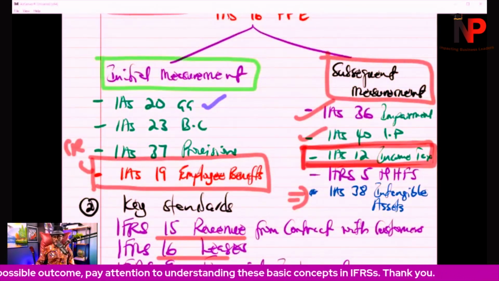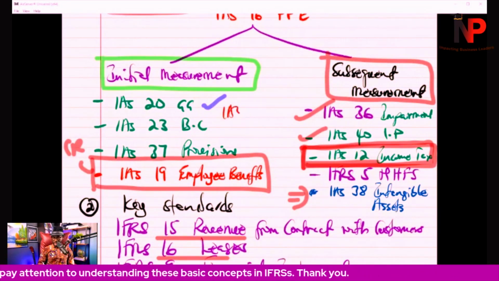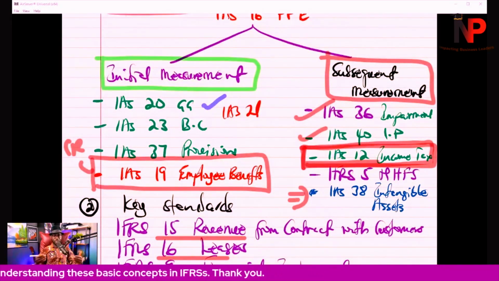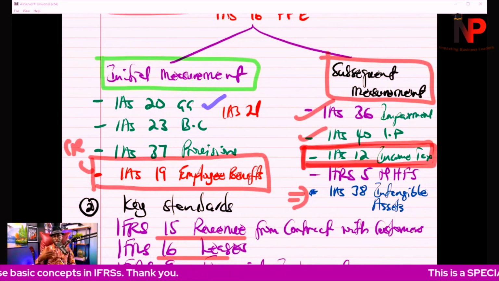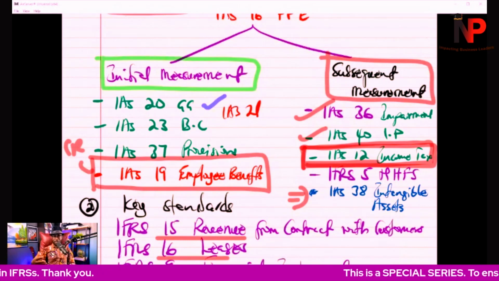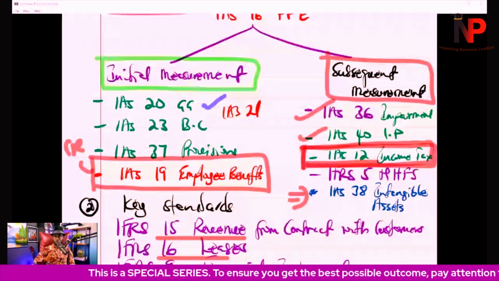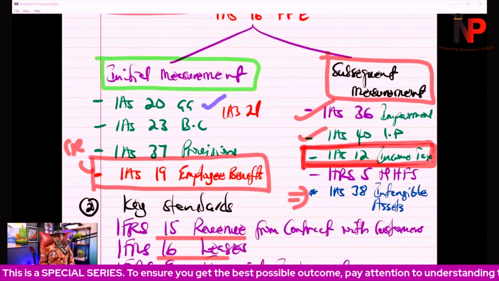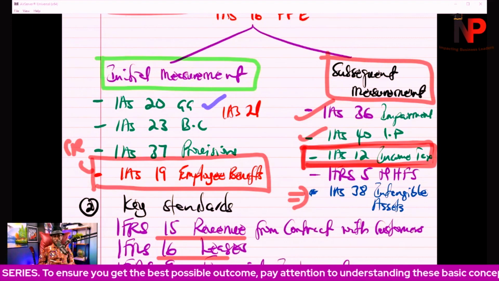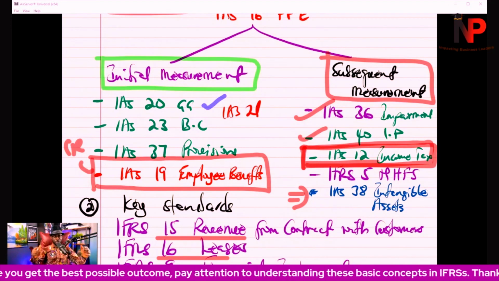Also, even in the initial recognition, we could have IAS 21, effects of changes in exchange rates, because if the asset was procured in a currency other than the functional currency of the entity, then IAS 21 will come to town, and we have to know how to deal with the initial measurement of an asset that was bought in a foreign currency.